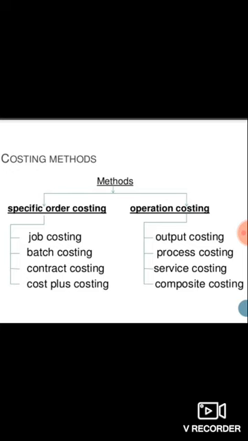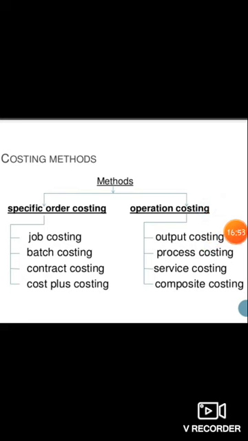And the process costing, also called continuous costing. In certain industries, the raw material passes through different processes before it takes the shape of the final product. That means it has to cross different levels to become the final product. Examples are chemicals and textiles.